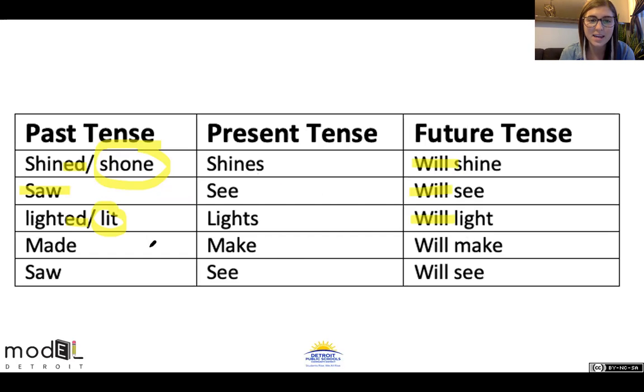Say make. This one's tricky. We don't say make-ed. We changed it to made for past tense. And if it's future tense, it is will make. I make a cake. I made a cake yesterday, and I will make a cake tomorrow. And we already went over see. So do we say see-did? No, it would be saw. The whole word would be saw. And in the future, we will see. Good job, guys. Pat yourself on the back. Say, I did a good job.